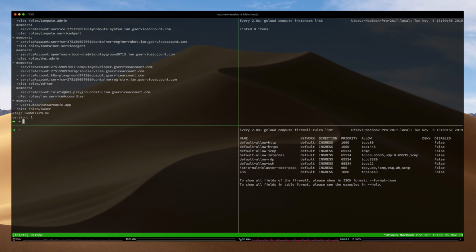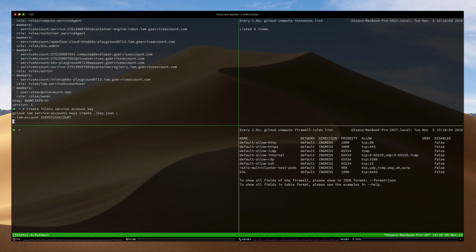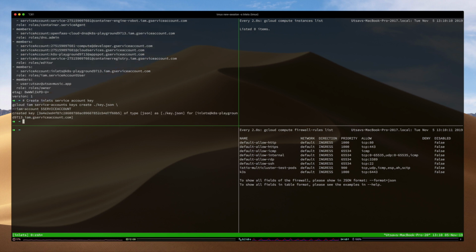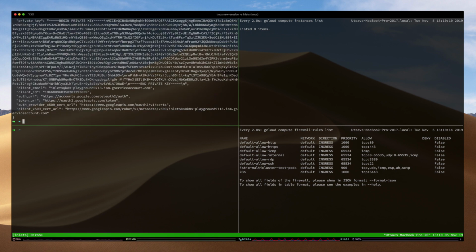For that, I'm going to run gcloud iam service-accounts keys create. I'm outputting the contents into a key.json file, and there's a bunch of gibberish. So it contains the private key for authenticating our requests with this particular service account.